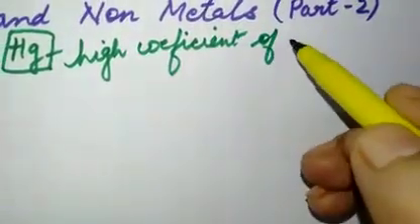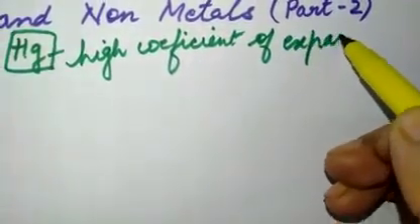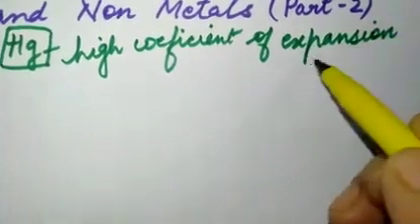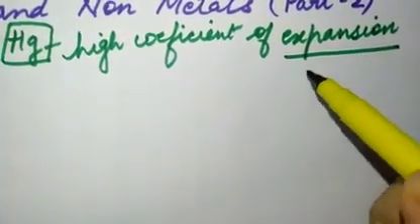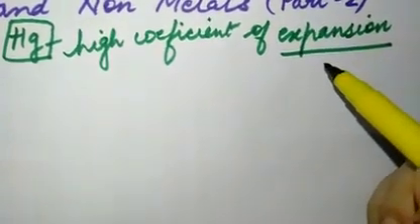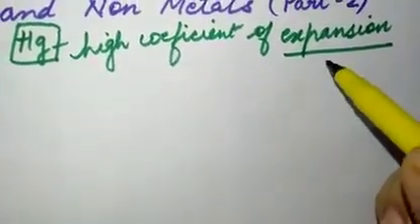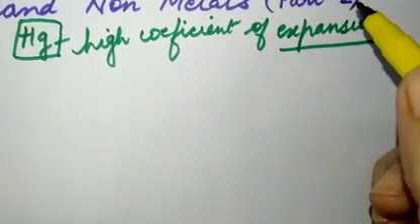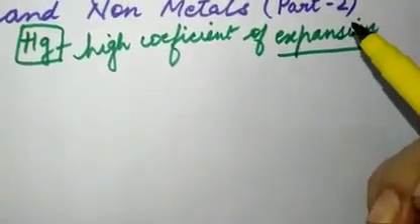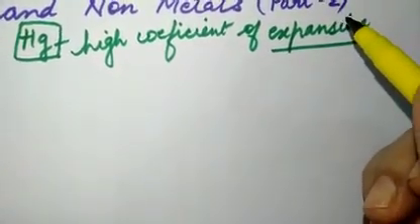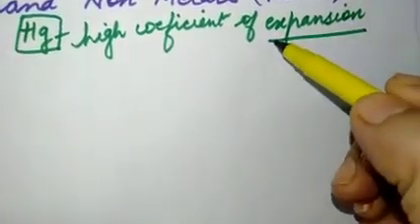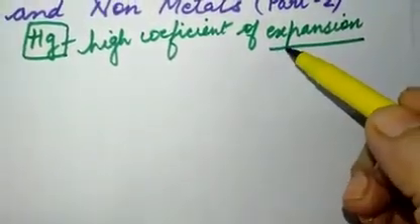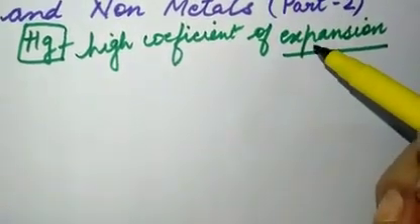It means that with a slight change in the temperature of your body, it expands very fast. You must have seen the rising of the level of mercury in the thermometer. With a small increase in the heat of your body, it records, because it expands very fast with a slight change in the temperature.